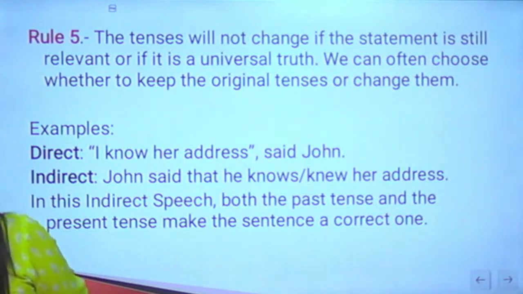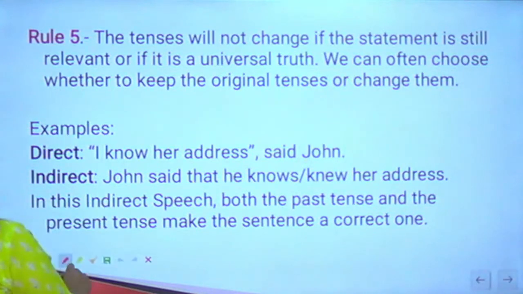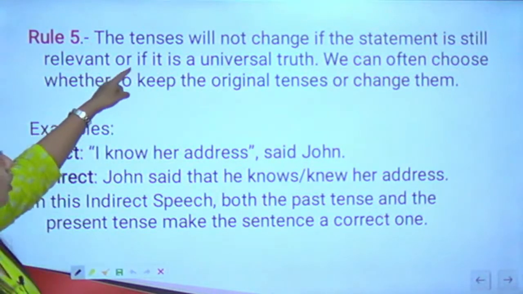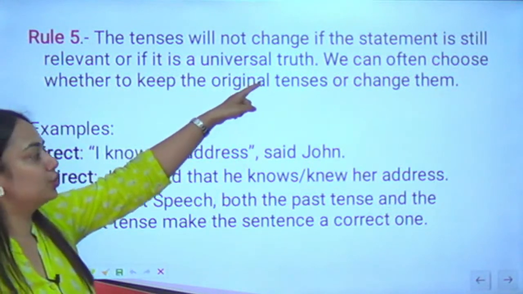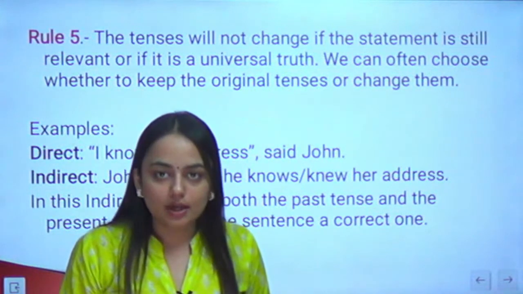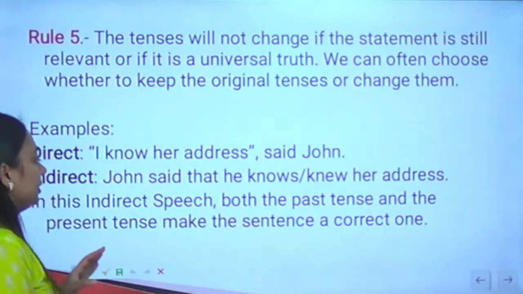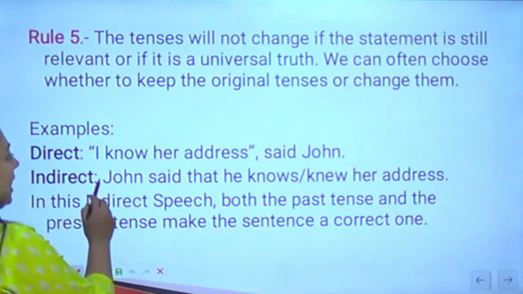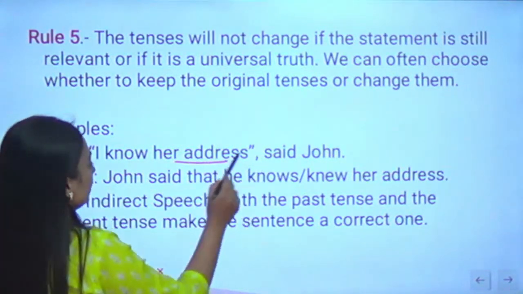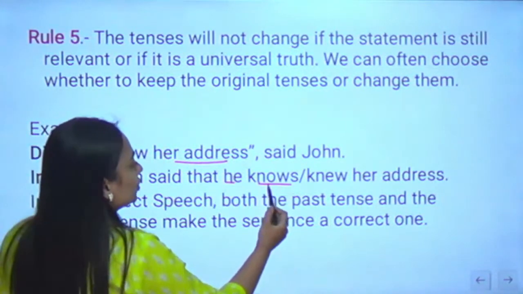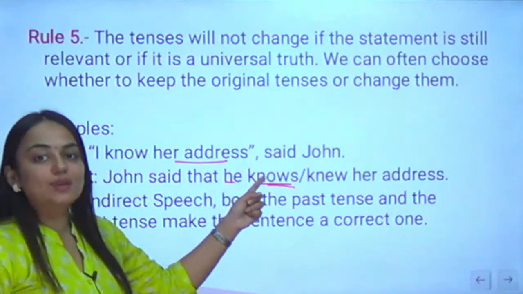Rule number 5. The tenses will not change if the statement is still relevant or if it is a universal truth. So universal truths will always be there. You cannot make them past, right? So they will be the same. The tenses will be the same for these universal truths. Example: I know her address, said John. So John said that he knows. This is still a simple present tense.